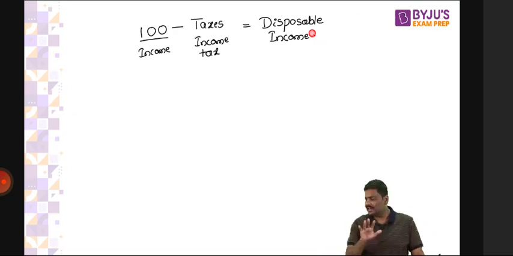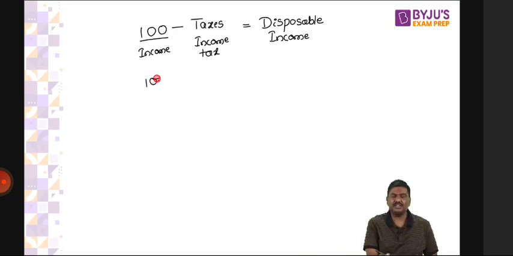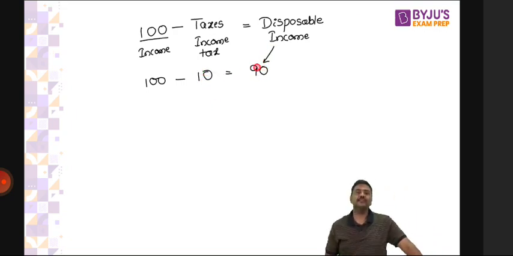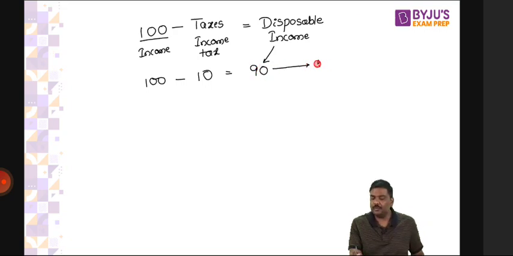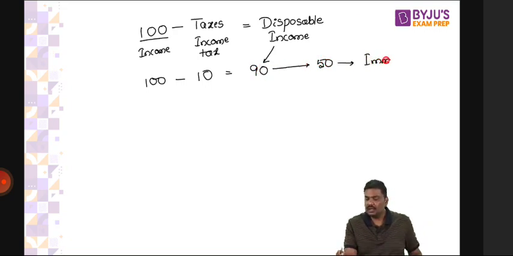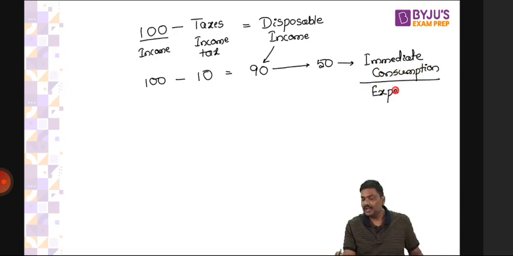Let's say, for the sake of understanding, your income is 100 rupees. The taxes are worth 10 rupees. Now you basically have a disposable income of 90 rupees. Out of that 90, you will, let's say, spend 50 rupees for immediate consumption. I'm using the term immediate consumption; in essence, it is nothing but expenditure. What do you do with the remaining 40 rupees? I will refer to this 40 rupees as savings.